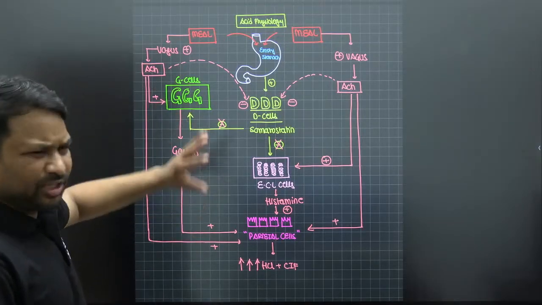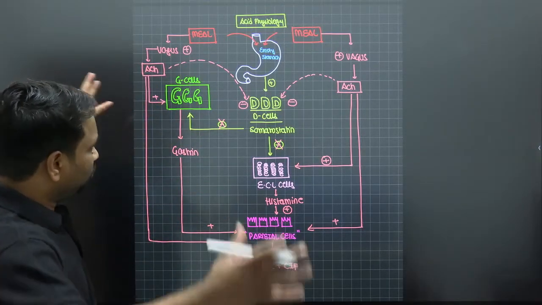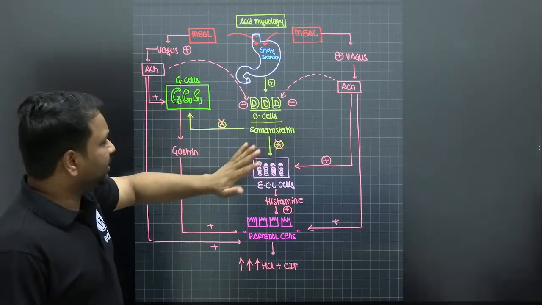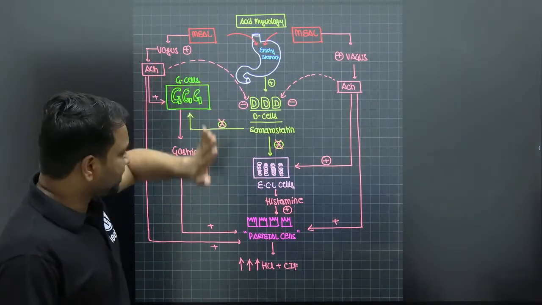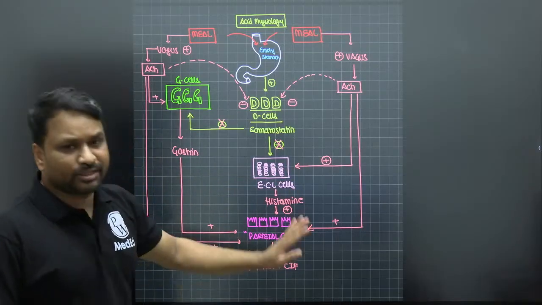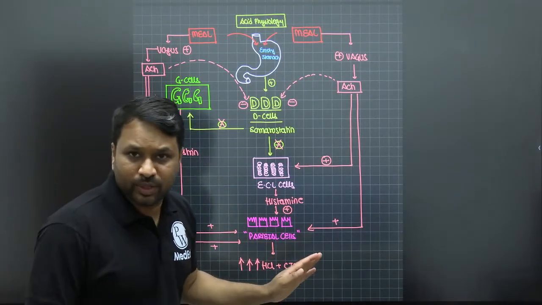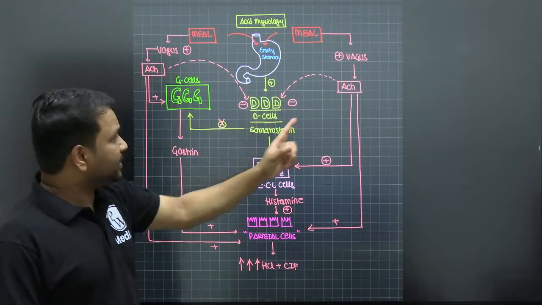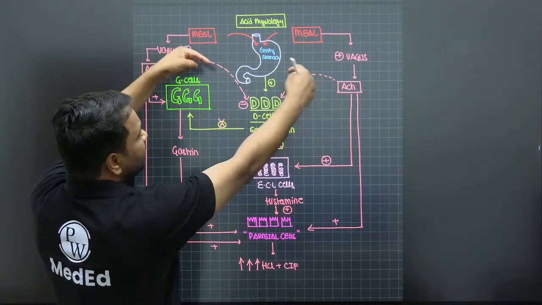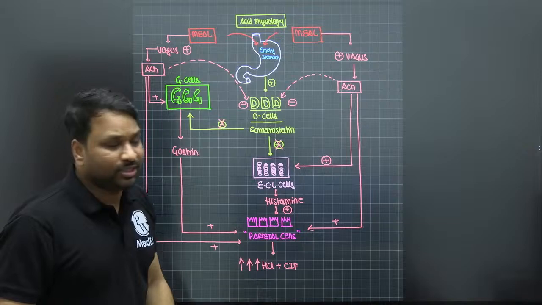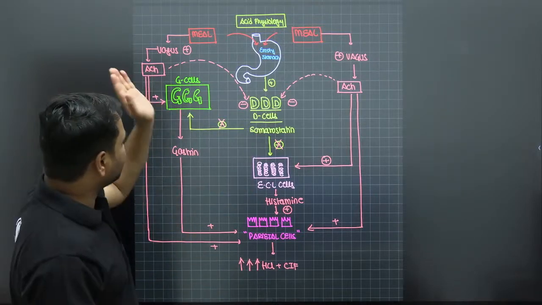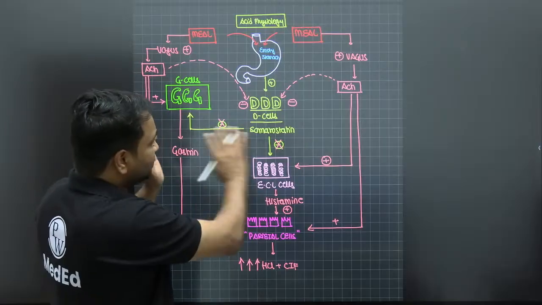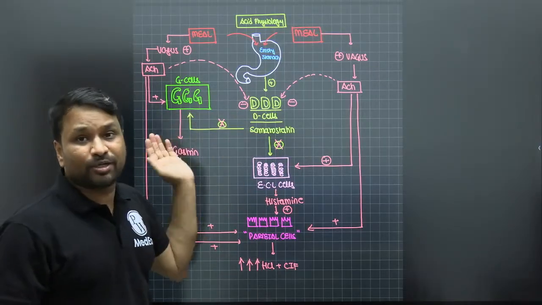If you look at this, it looks a little bit overwhelming, but it is very simple. On an empty stomach, the D cells are dominant. They produce somatostatin. They inhibit the G cells and ECL cells. Nobody is stimulating the parietal cell, hence there is no acid production. The minute you start eating the meal, they stimulate the vagus. They produce acetylcholine. The first thing the acetylcholine does is inhibit the somatostatin or the D cells. When the D cells are inhibited, their effect on the G cells and the enterochromaffin like cells is nullified.